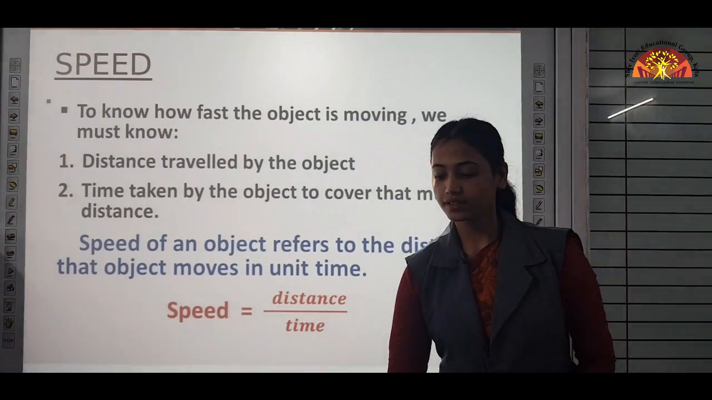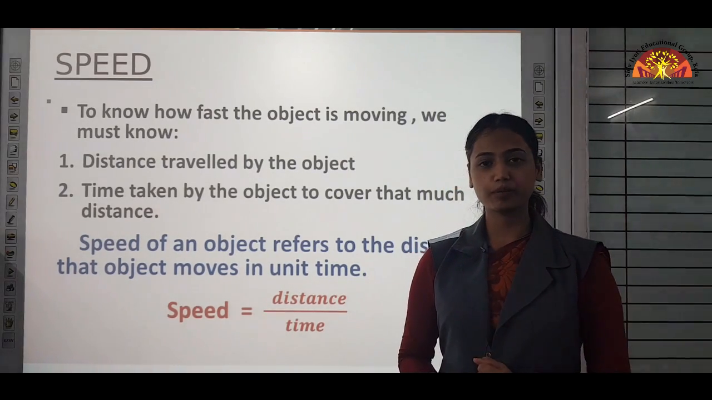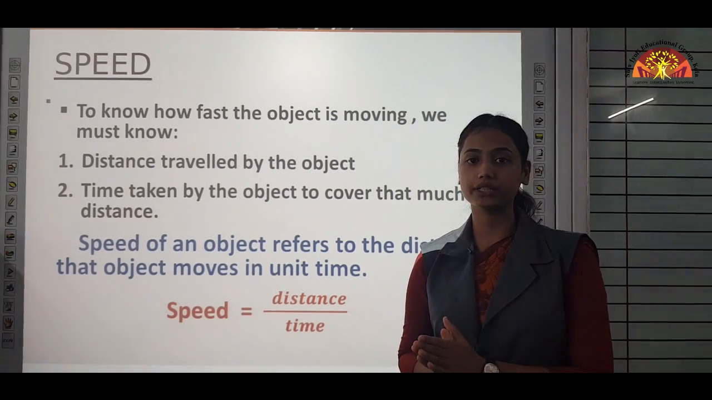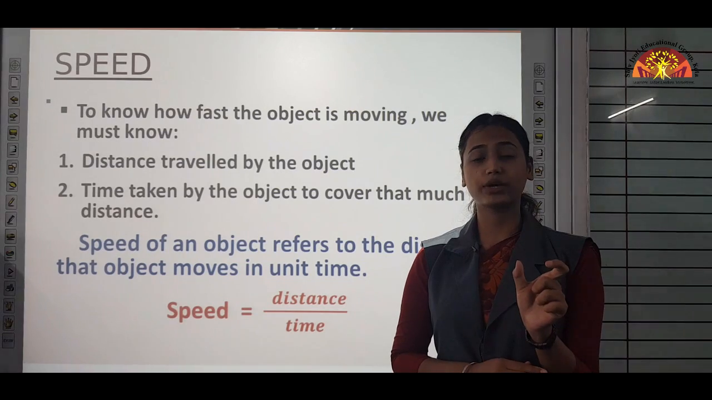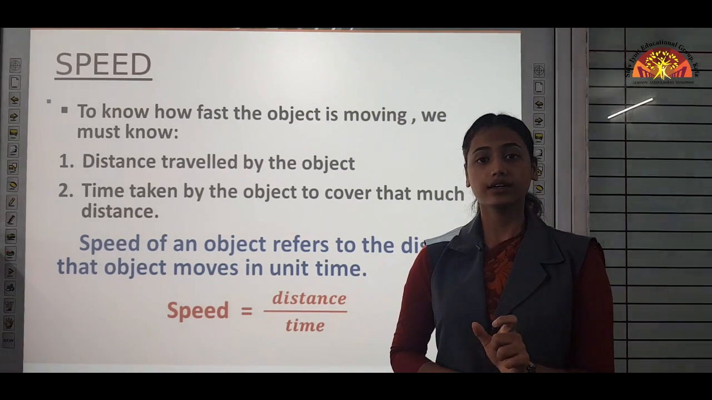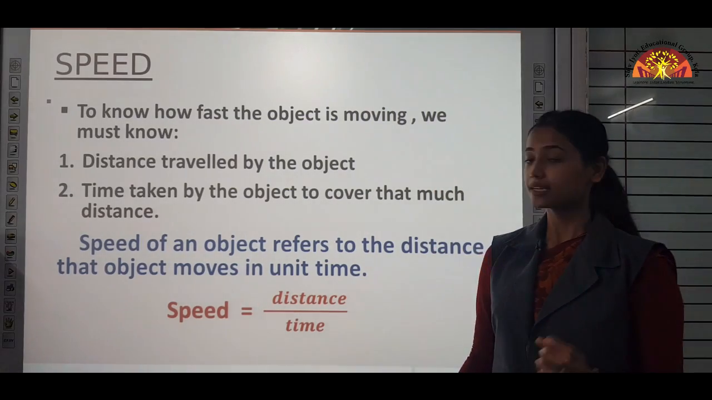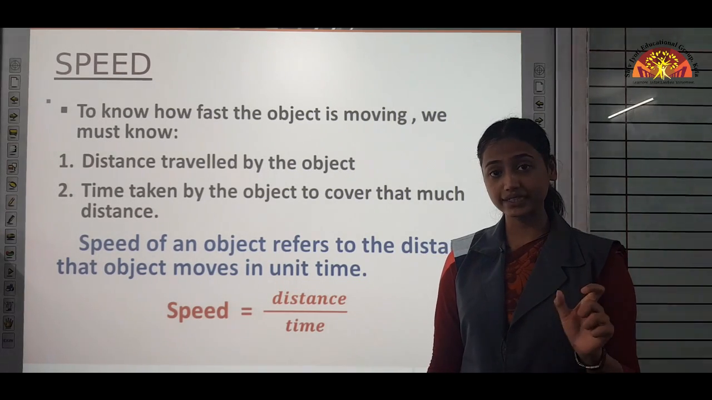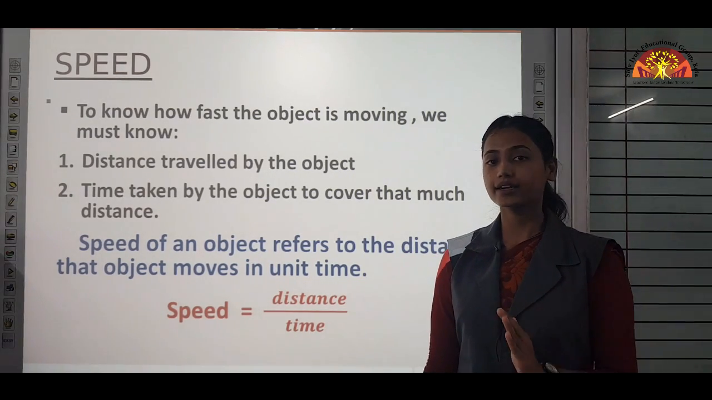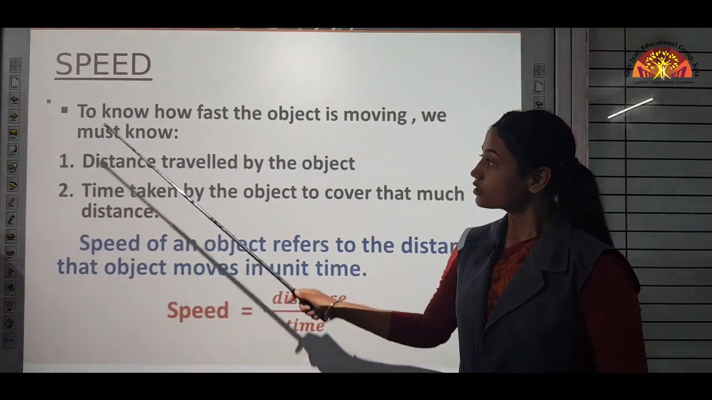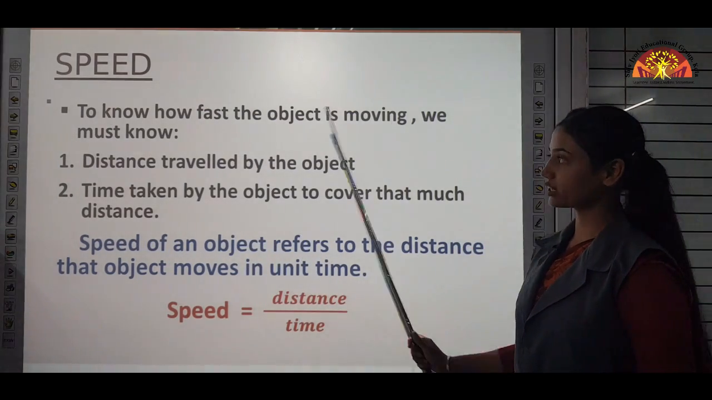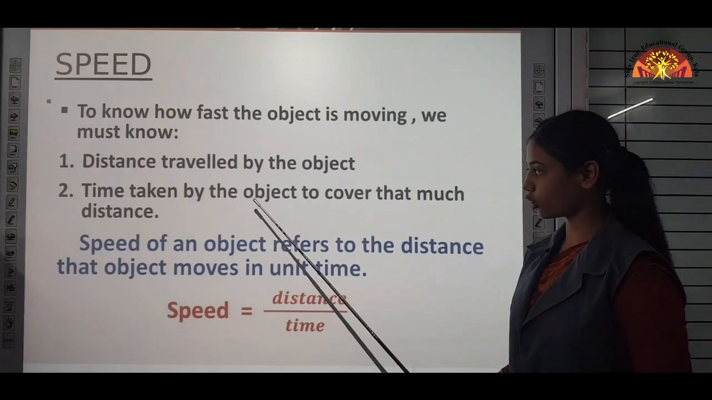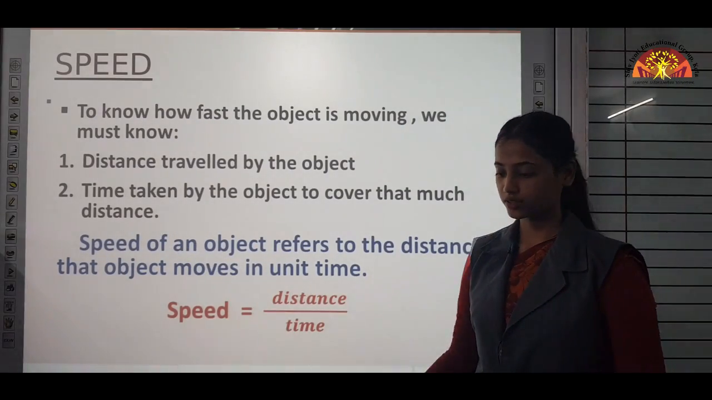Now speed. You say that the boy was riding a bike with 120 km/h speed. What do we actually mean by that? That boy is riding the bike with 120 km/h speed means he is covering 120 km in how much time? In 1 hour. So, to know how fast the object is moving, we must know the distance travelled by the object and the time taken by the object to cover that distance.